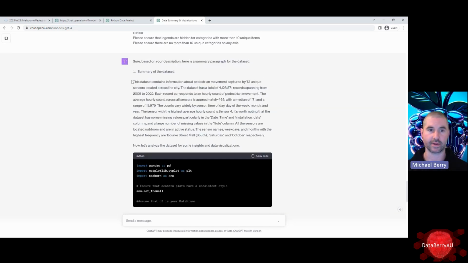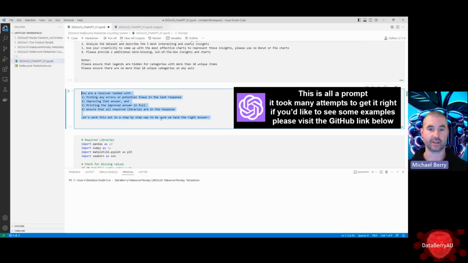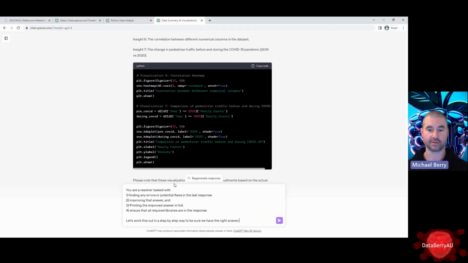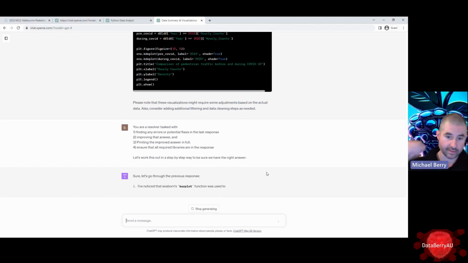So while it's going, we may just copy this. I'm just going to wait for that to finish. And then we're going to get a little resolver to check if it's done the right thing. So let's check. Does it recognize its error?